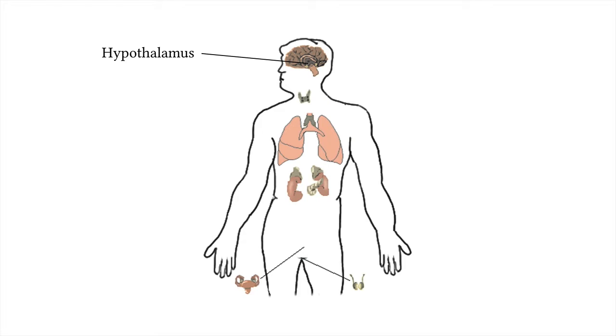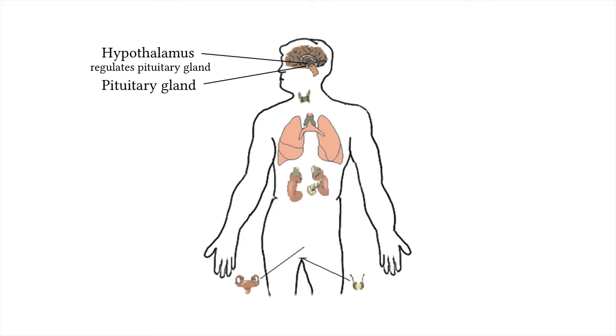It will respond to various stimuli and can secrete hormones to regulate the pituitary gland located just below it. So the hormones that the hypothalamus secretes affect another endocrine gland. That makes them special hormones. Actually, the hypothalamus secretes two categories of hormones: hormones that cause the pituitary gland to secrete more hormones, or releasing hormones, and hormones that cause the pituitary gland to secrete fewer hormones, or inhibiting hormones.